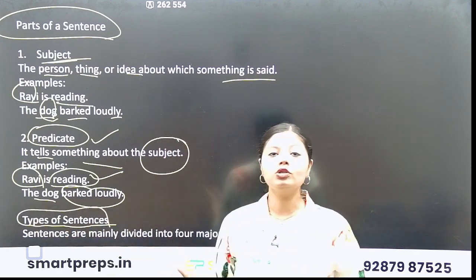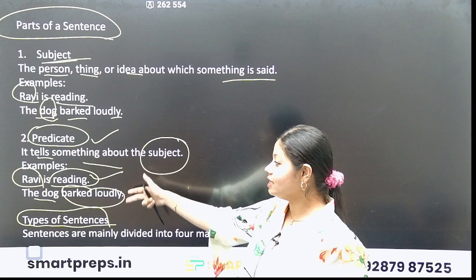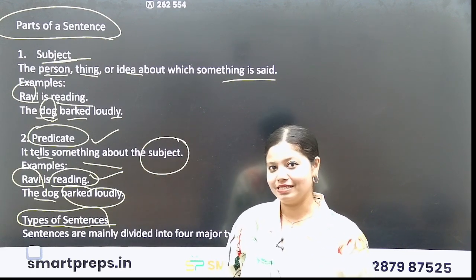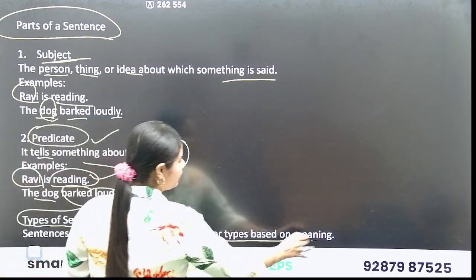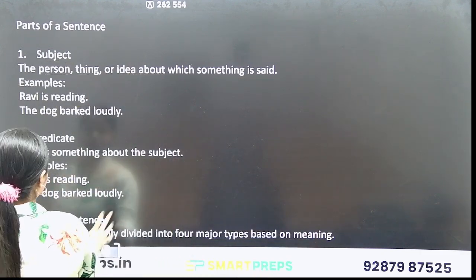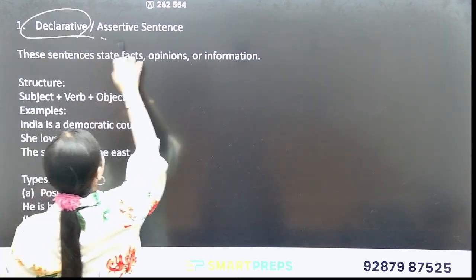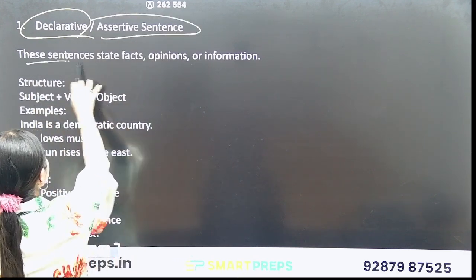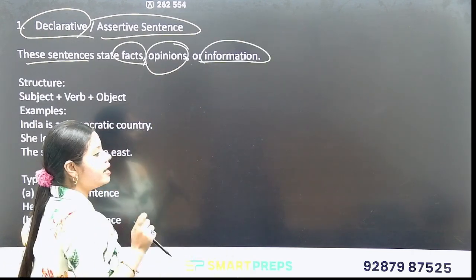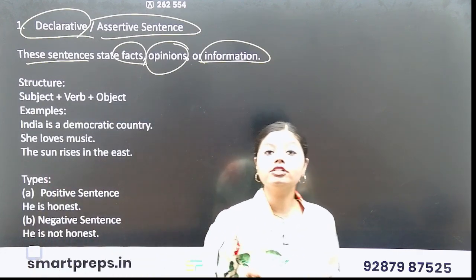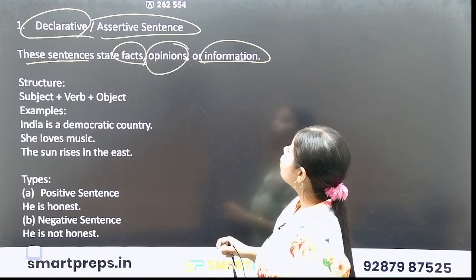Okay, types of sentence. We understood what is a sentence, what actually a sentence contains. Yes, parts of sentence. Now let's understand types of sentence. Sentences are mainly divided into four major types based on the meaning. First type is declarative or assertive sentence. These sentences state facts, opinions or information. Declarative sentences are those type of sentences which state some information, which give some facts or opinions.